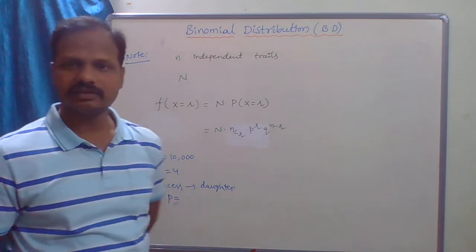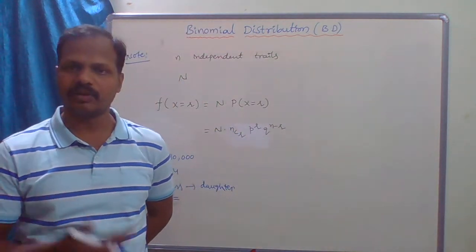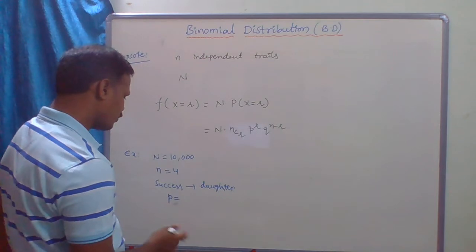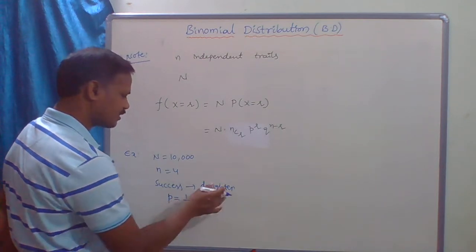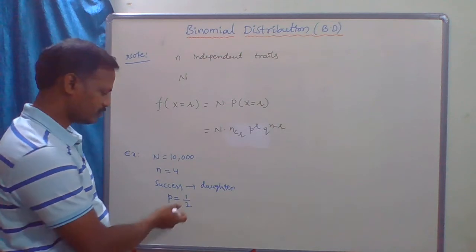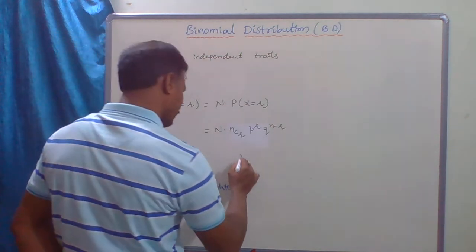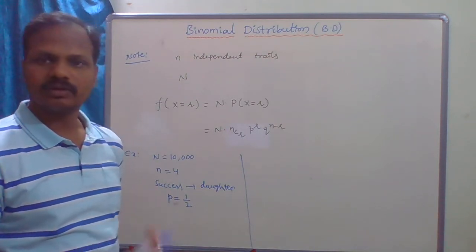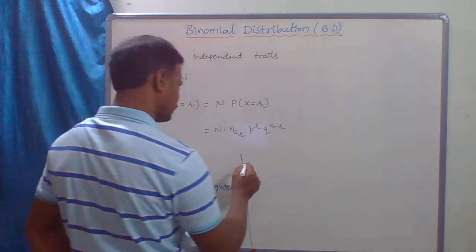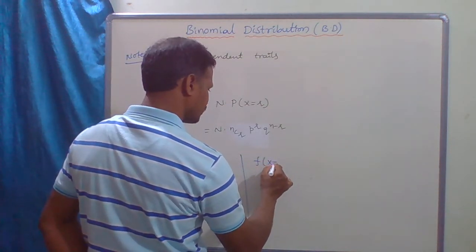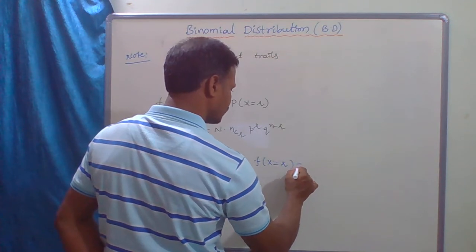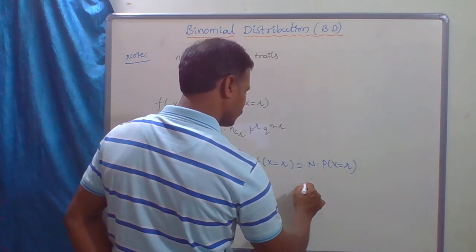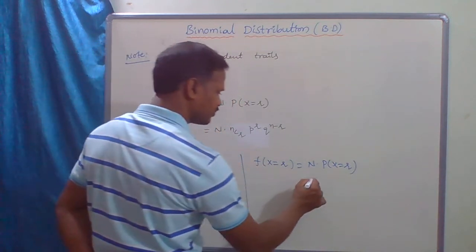Now what is p? The children are either boy or girl, so either son or daughter. So the probability is 1 by 2, the success is 1 by 2. Clear? Now we have to find the expected or frequency distribution, which is f of x equal to r is equal to N into probability of x equal to r. What is N? The number of families, which is 10,000.